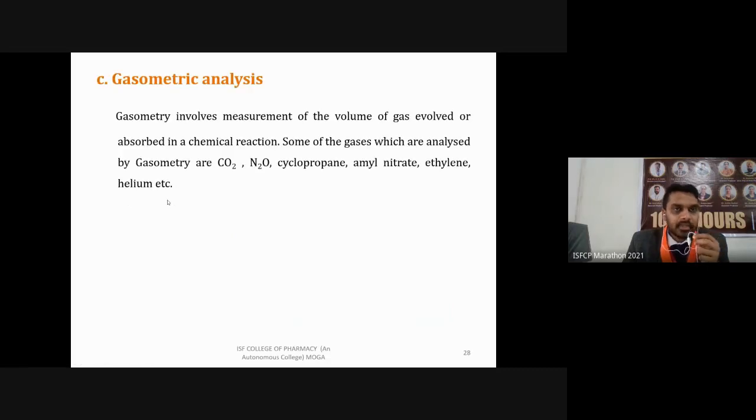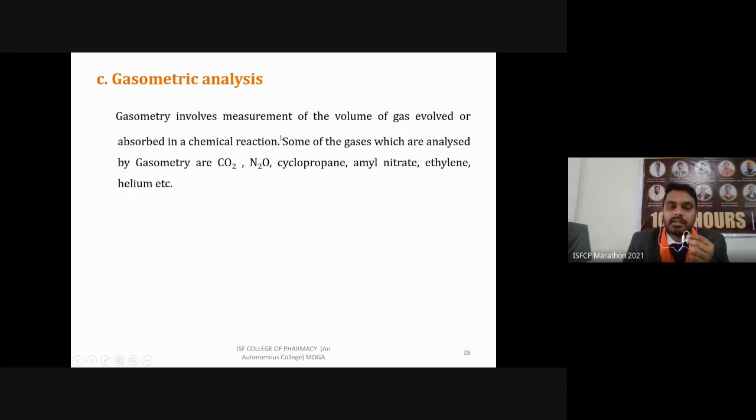Third point of this chemical technique is gasometric analysis. So what is involved behind this gasometric principle? If we perform a reaction with some counter ions or counter chemical, there will be production of some gas, or you can say gas will be evolved or absorbed. So there are two things: either it will be released or absorbed in a chemical reaction. Then this amount of gas will be determined.